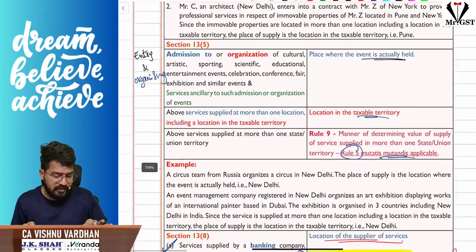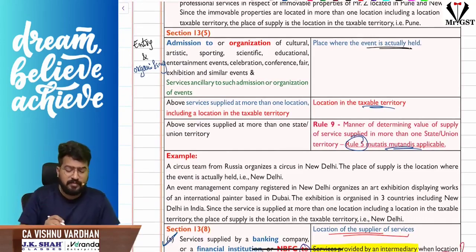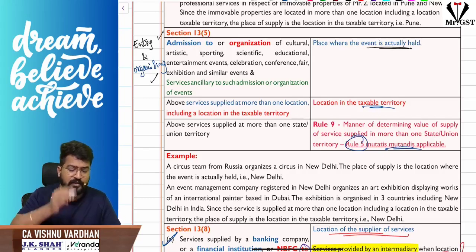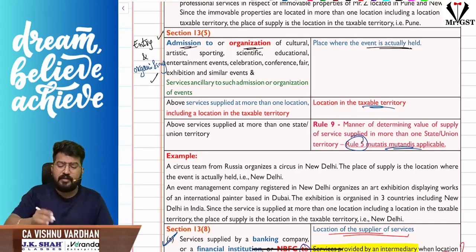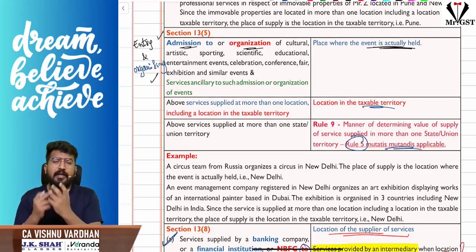Next, 13 subsection 5. Sir, if you see 13 subsection 5, it is with respect to what? Both entry as well as organizing the event. Sir, either admission to or organizing the events, simple: where the event is actually held, that will be the place of supply. I repeat, sir, we are discussing where supplier and recipient, any one of them is located outside India, and the event is with respect to conducting the event, organizing the event, or entering into an event.